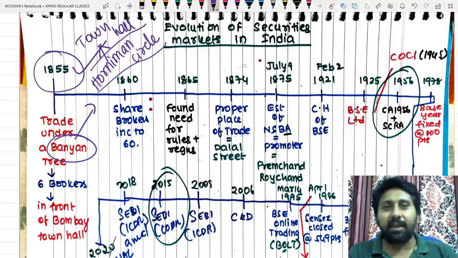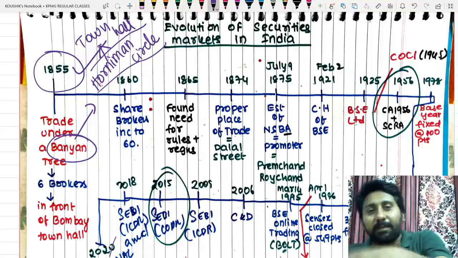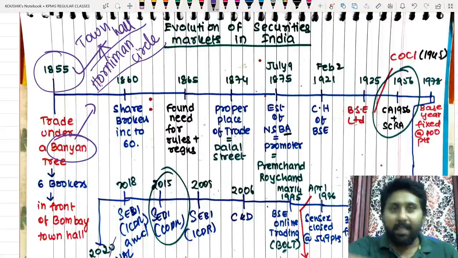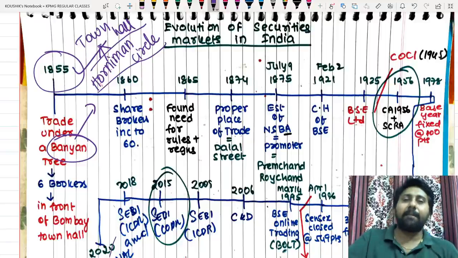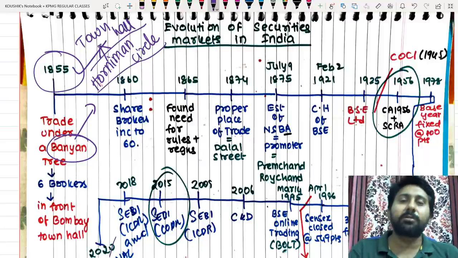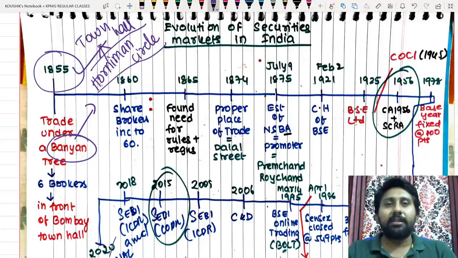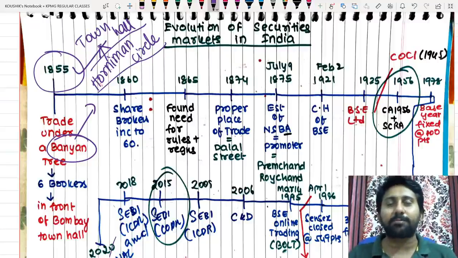A person from Persia purchased the shares of Back Bay Reclamation in India in Indian rupees, and a person in India with the name Premchand Roychand also purchased the share of the same company. These two people used to meet below a banyan tree on a particular auspicious occasion.